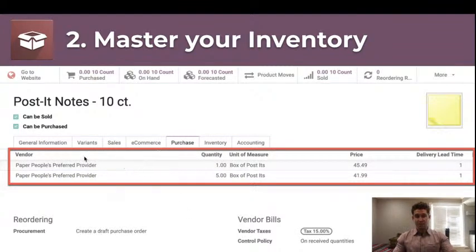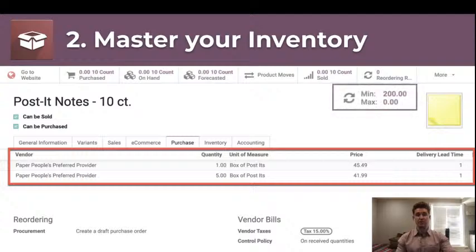What we're seeing here is the ability to set up vendors, or one vendor or multiple vendors, for a particular product that we might procure from. We can set up quantity breaks as well, which is going to be something that we're going to experience a lot in this space, where if we buy a higher quantity, we're going to get a price break. You can also set up lead times, vendor product information if you want that to be set up on automated purchase orders that are going out. That can be helpful as well.